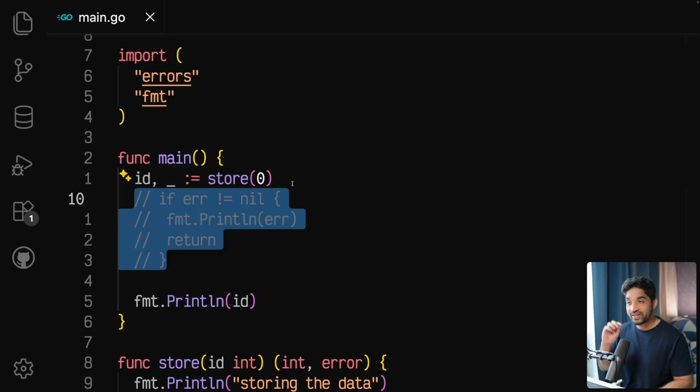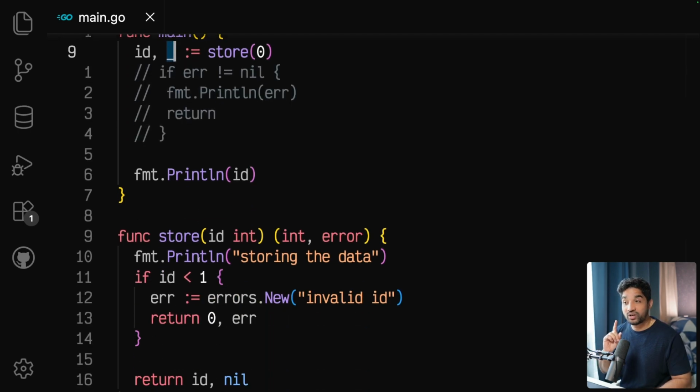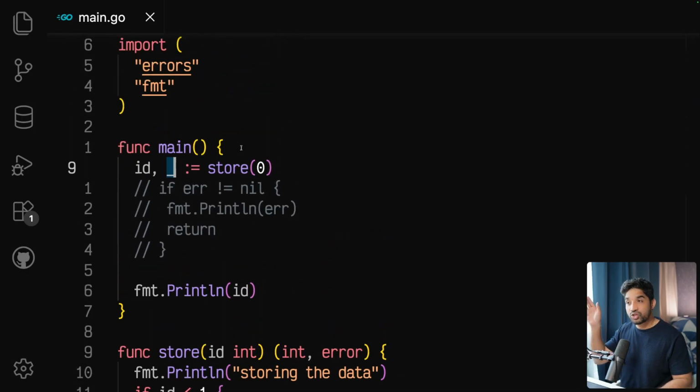Now you might say, so what's the point if we can just ignore it? Like in TypeScript also we can ignore it. Even with ESLint, we can just put a comment and ignore everything. But see, we are not just ignoring. In TypeScript, we could just remove that try catch block and ignore everything, right? But here, no. Here we are using an underscore. So there is something visible to the programmer that we are ignoring something.